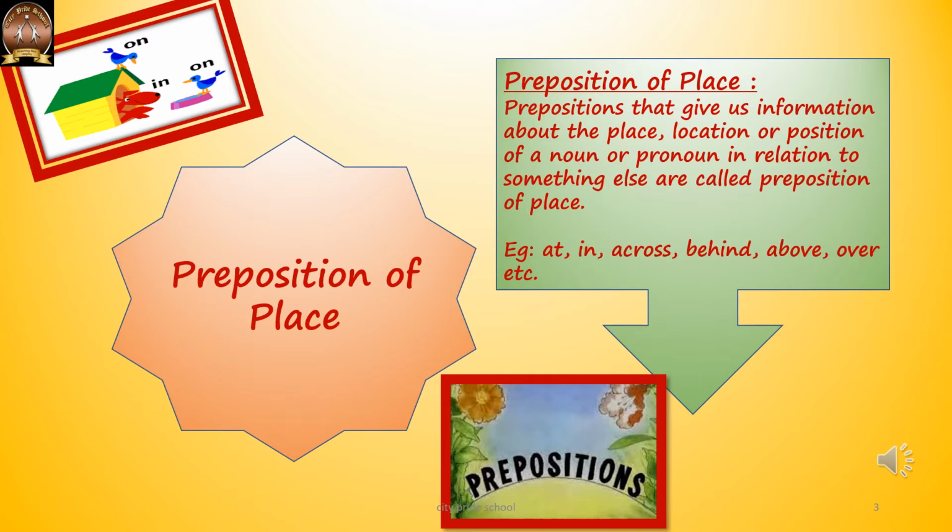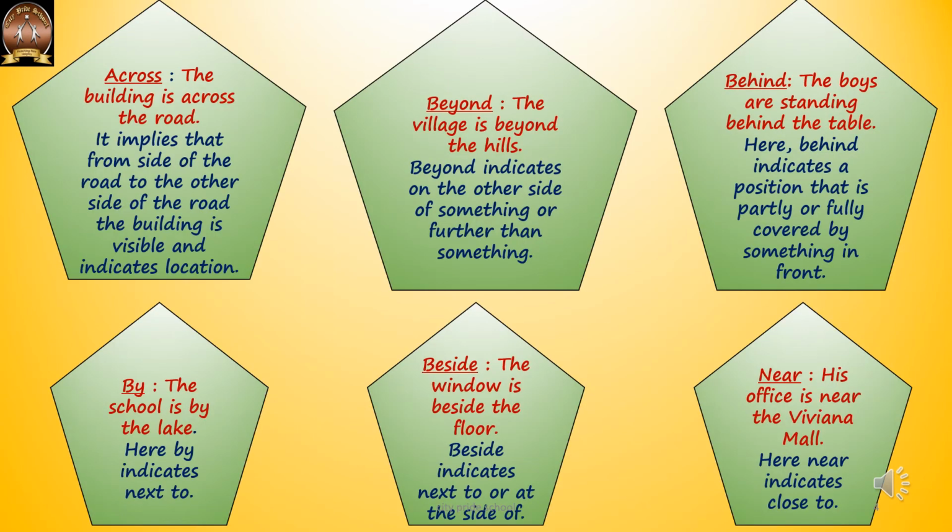As it is written here, prepositions that give us information about the place, location or position of the noun or pronoun in relation to something else are called prepositions of place. Examples: at, in, across, behind, above, over.